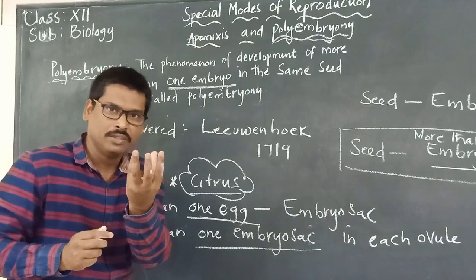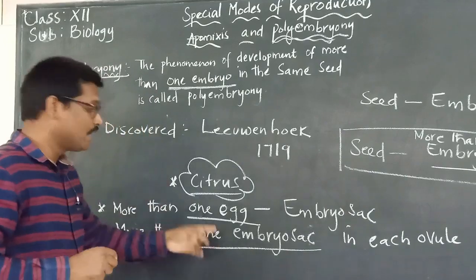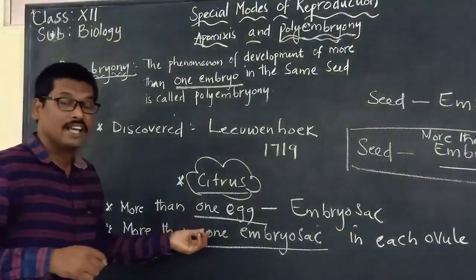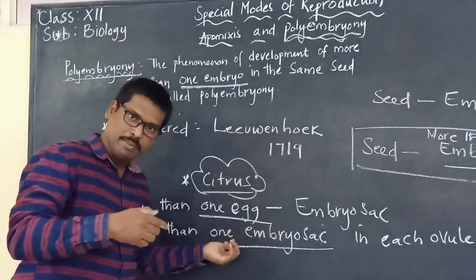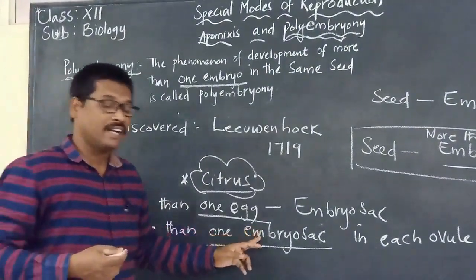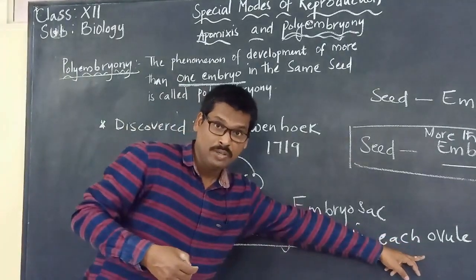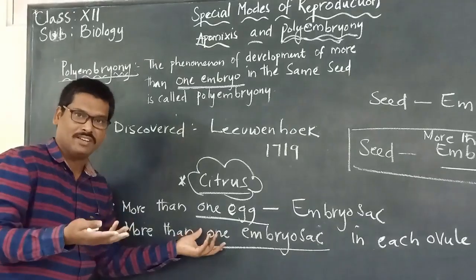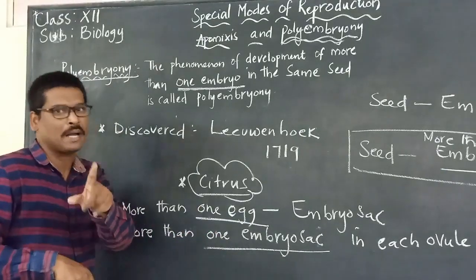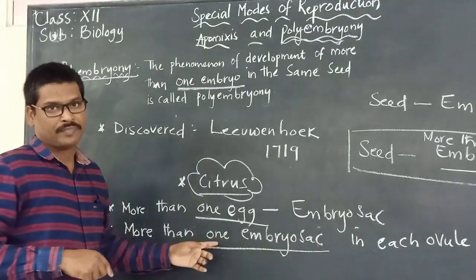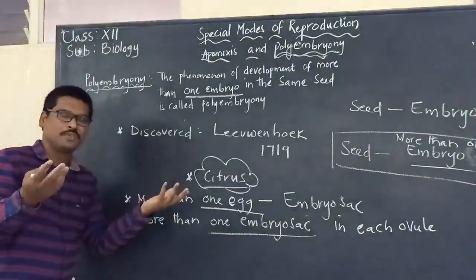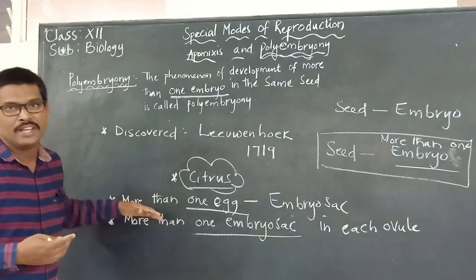One ovule contains only one embryo sac. But here there may be many embryo sacs in the ovule, and each embryo sac will compulsorily contain one egg. If all those are fertilized, they give rise to n number of embryos.